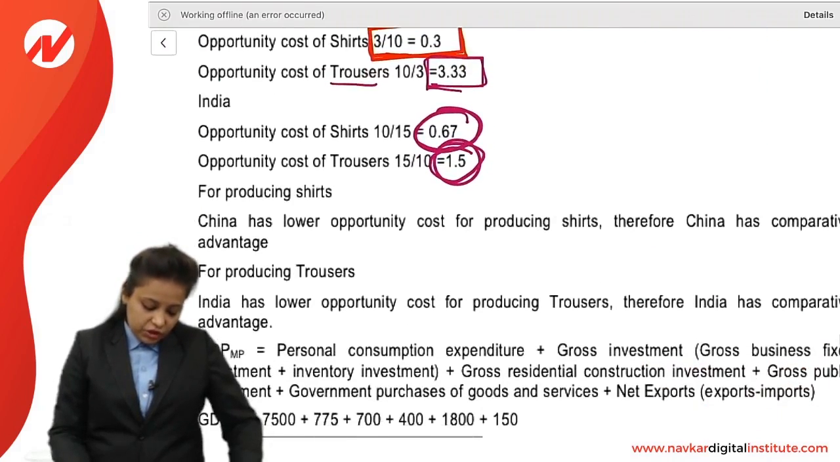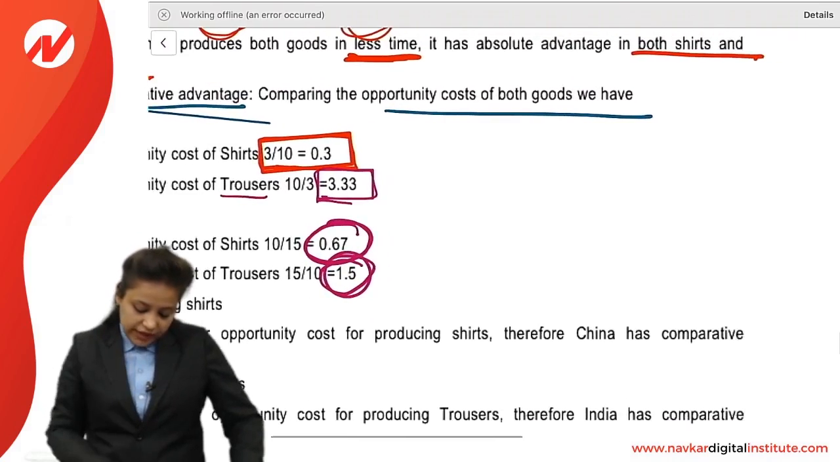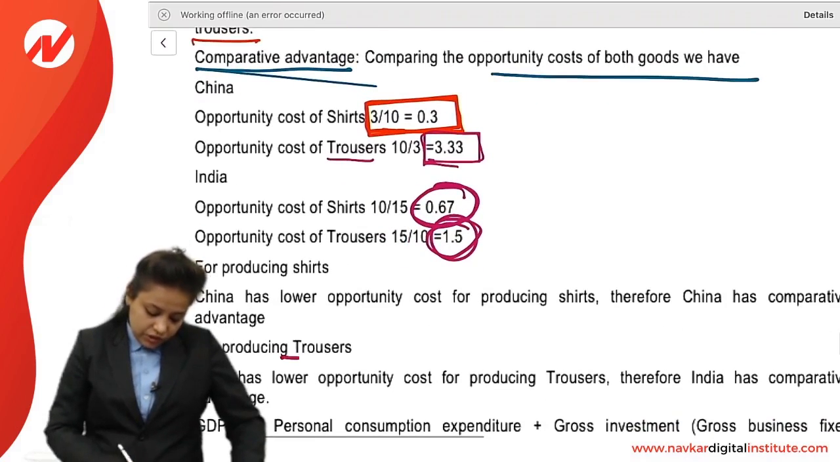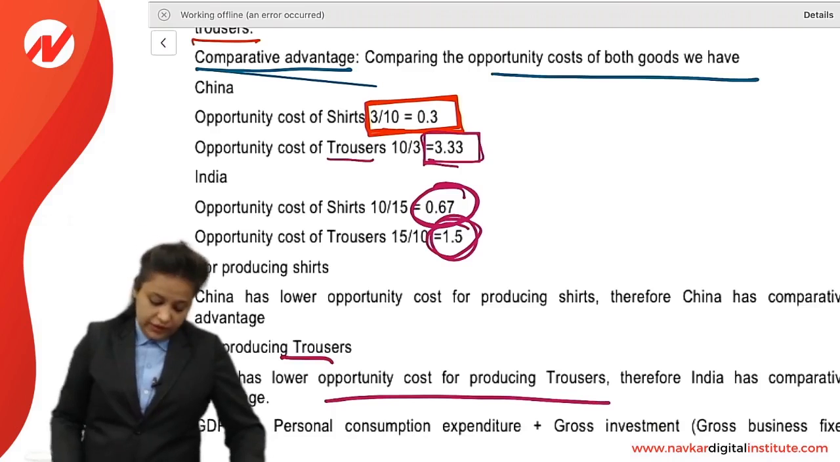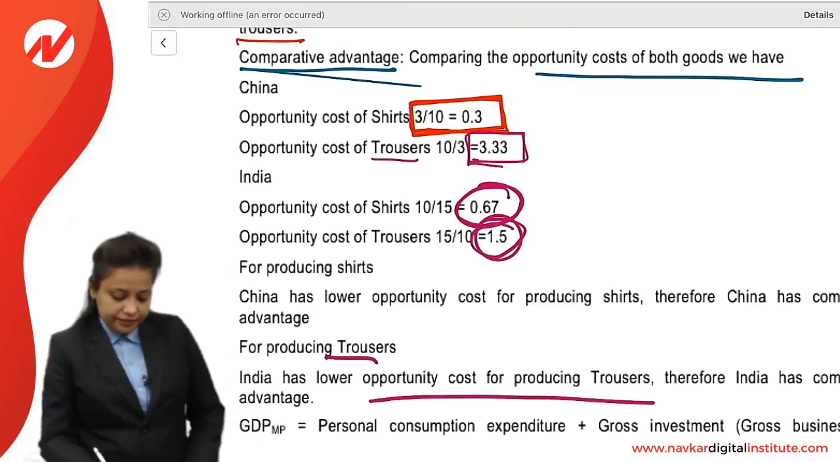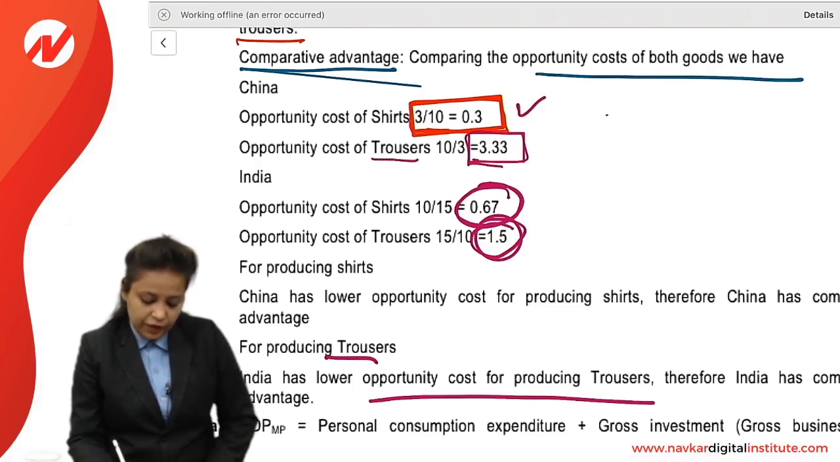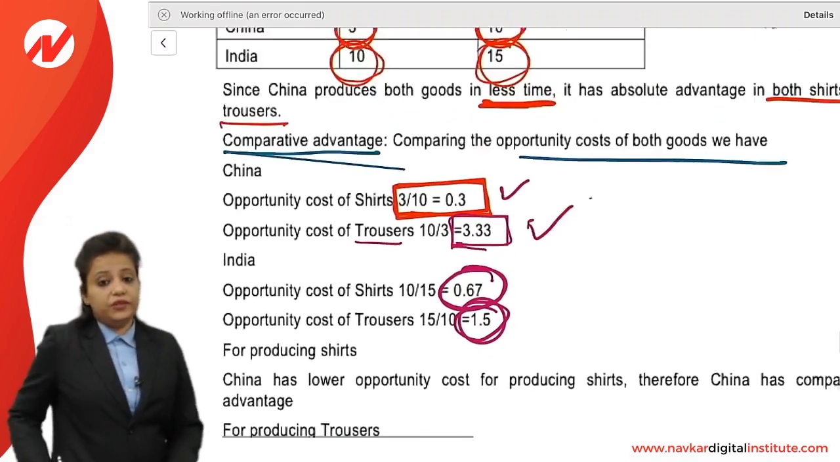So for producing shirts, China has lower opportunity cost. Therefore, China has comparative advantage. And for producing trousers, which has less opportunity cost, India has lower opportunity cost, right? Therefore, India has comparative advantage. So means in China, if we are producing one shirt, you cannot produce 0.3 trouser. And if you are producing one trouser, you cannot produce 3.33 shirts.